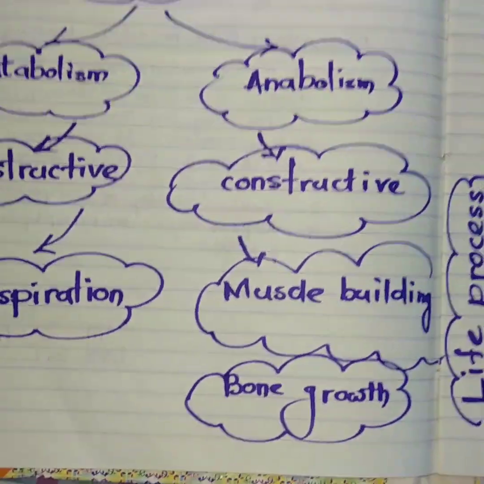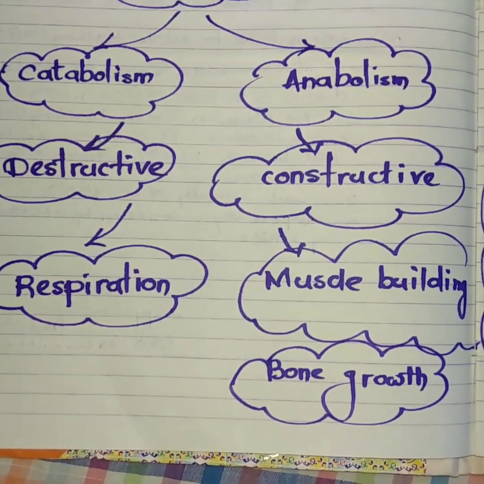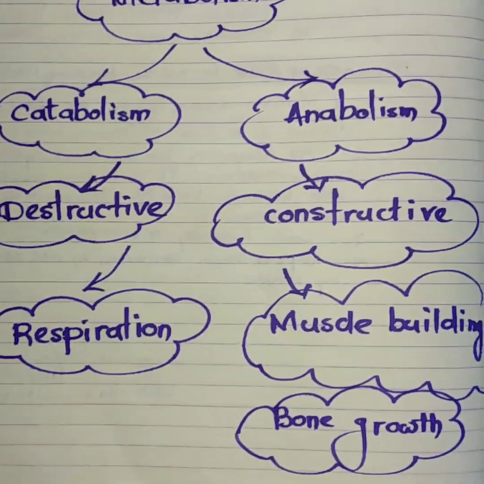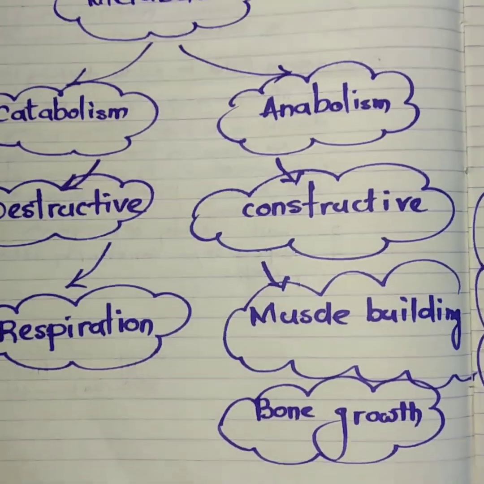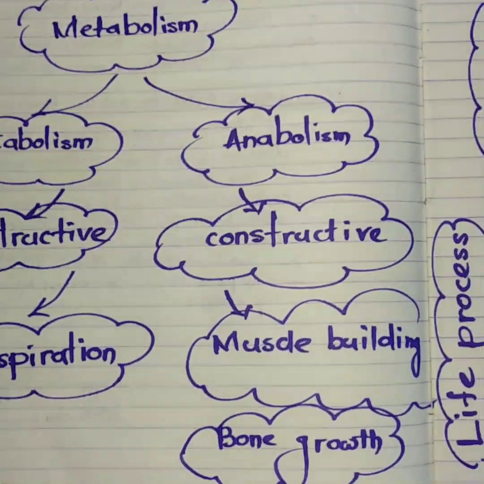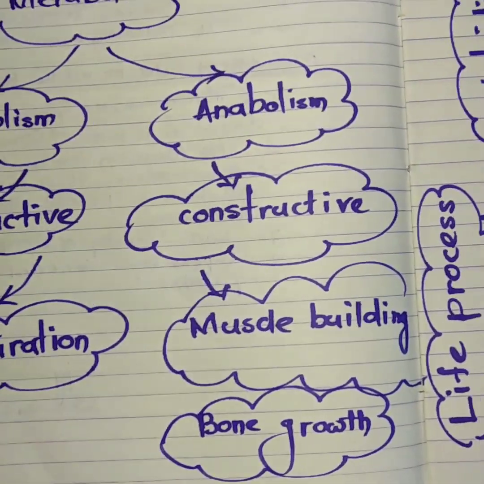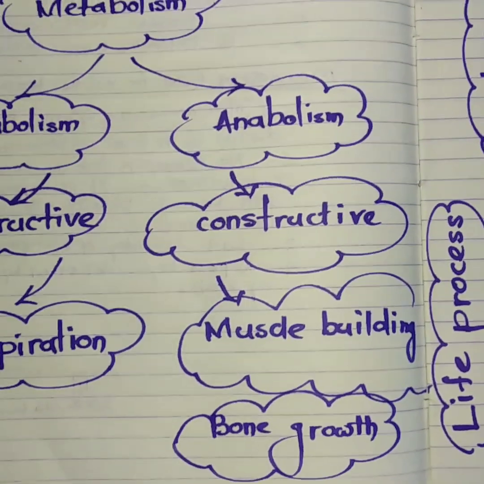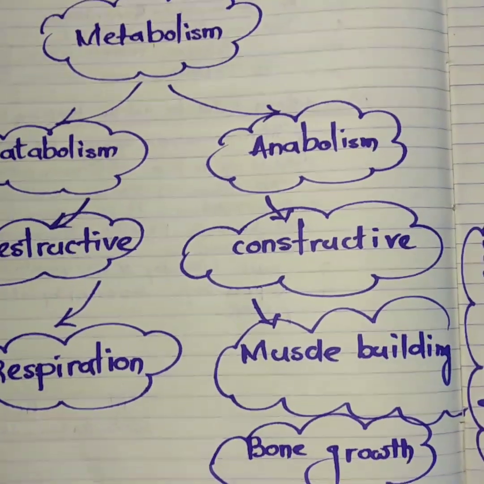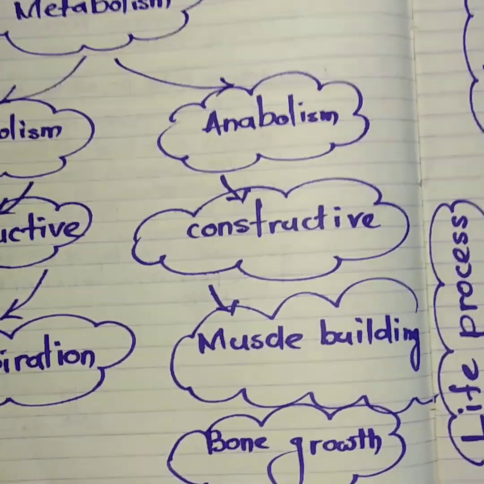In an example, I have placed respiration in the case of catabolism. Why? After the breaking down of food, when food digests, the carbohydrate completely changes into glucose, and that glucose goes to each and every cell of our body. The blood sends that glucose, and also oxygen gas, to each and every cell of our body.